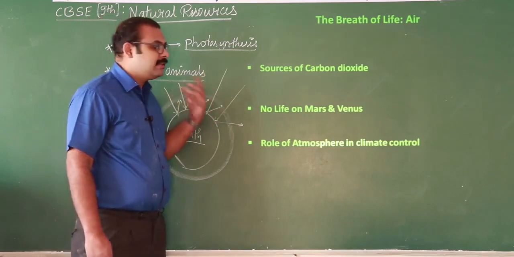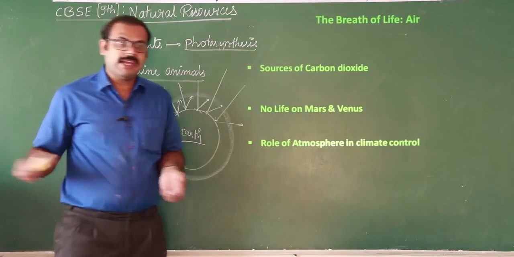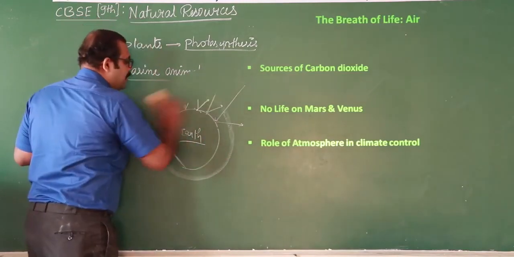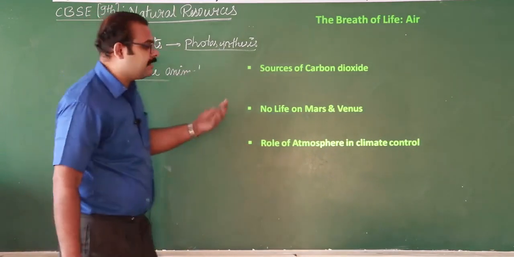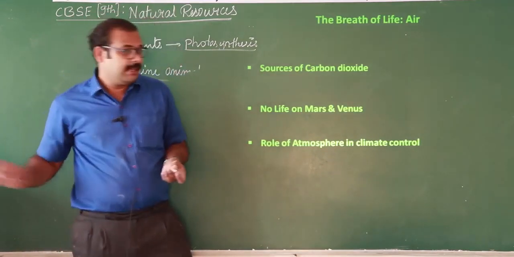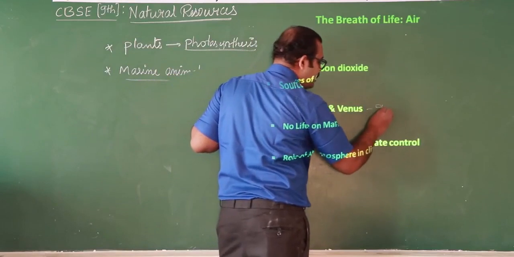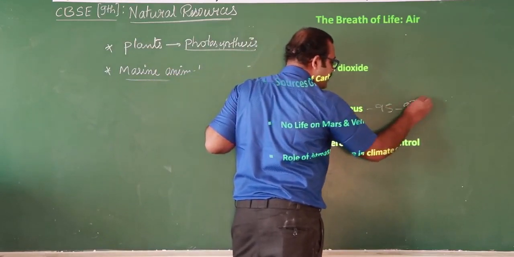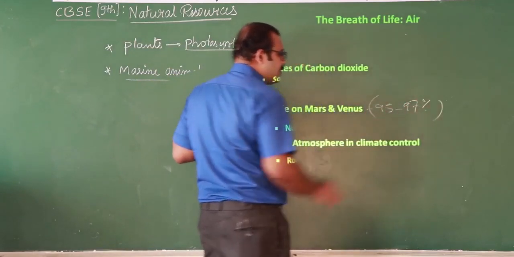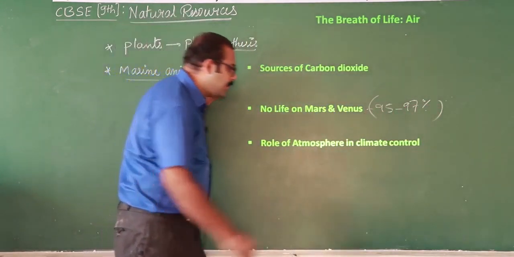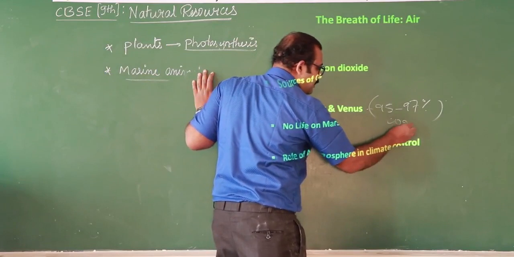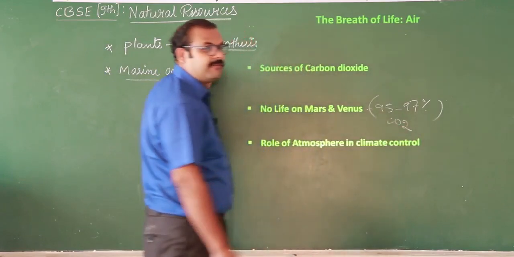And as I said, the percentage of carbon dioxide, though it is to be utilized in two different forms, you see that there is no life on Mars and Venus. Why? Because the atmospheres of Mars and Venus contain around 95 to 97% of carbon dioxide. So on their planets they contain this much carbon dioxide. That's why it is very difficult for life to exist.